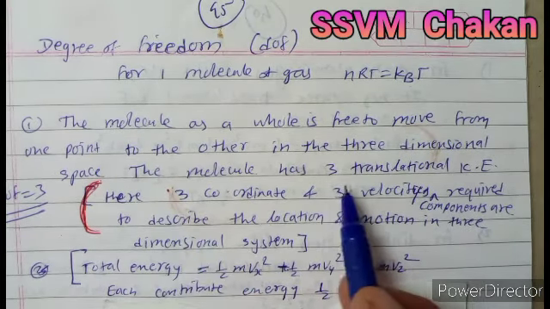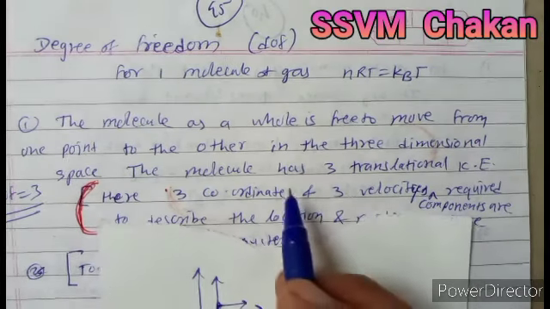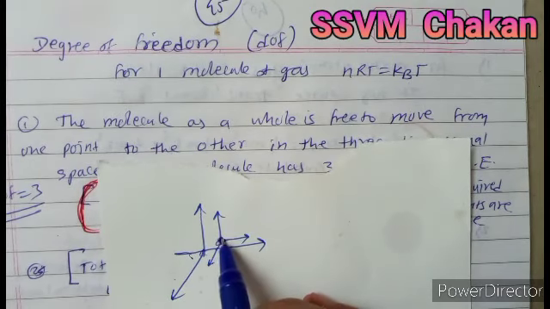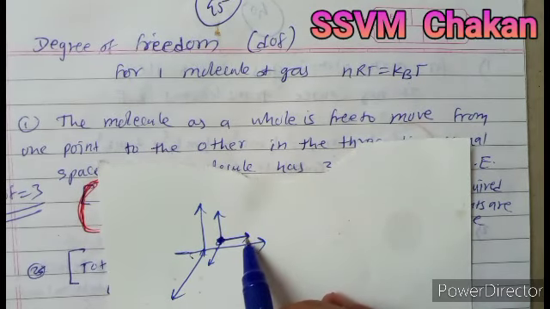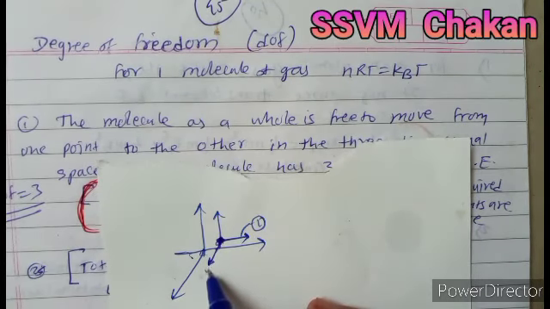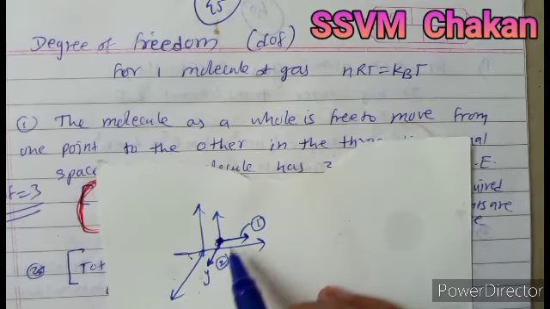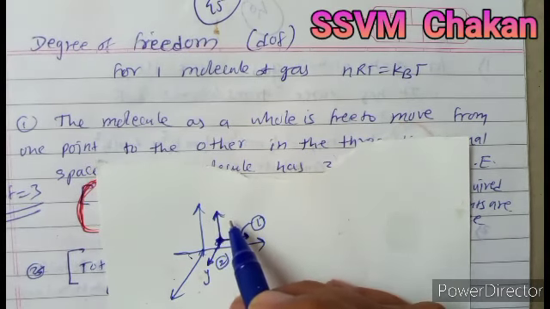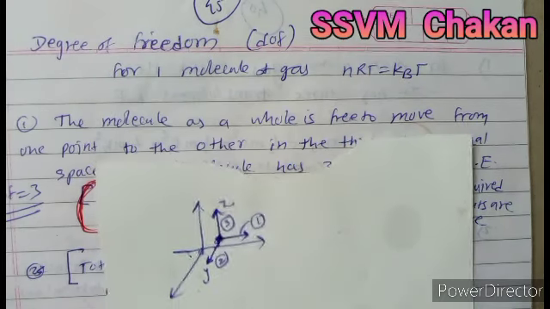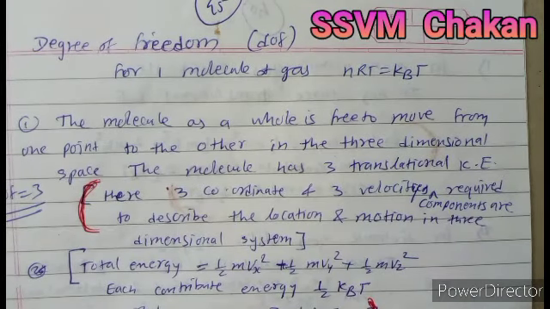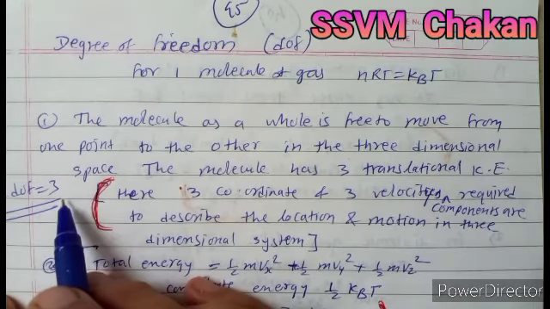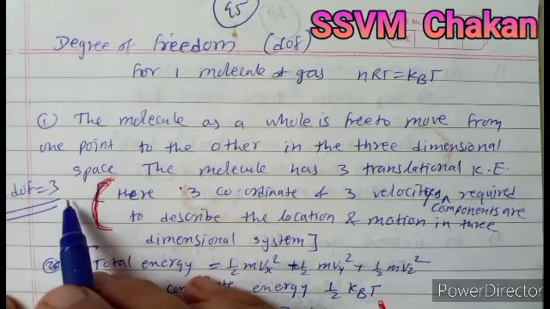Therefore, the molecule has three translational kinetic energies. Either this molecule moves along this x-axis, this is the first kinetic energy, or it moves along this y-axis, this is the second kinetic energy, or along this z-axis, this is the third translational kinetic energy. So in that case, the molecule has degree of freedom equal to 3.